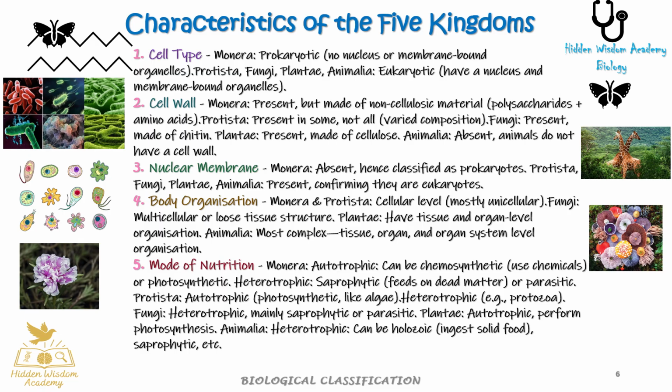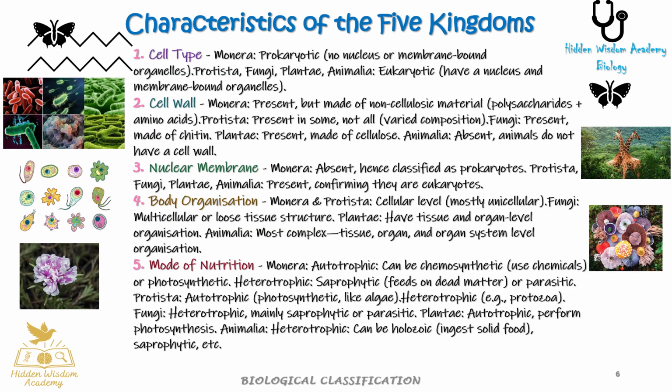3. Nuclear membrane: in Monera, the nuclear membrane is absent, hence classified as prokaryotes. But in Protista, fungi, Plantae, Animalia, the nuclear membrane is present, confirming they are eukaryotes. 4. Body organization: Monera and Protista have a cellular level of body organization, mostly unicellular. Fungi have a multicellular or loose tissue structure. Plantae have tissue and organ-level organization. Animalia has the most complex, with tissue, organ, and organ system-level organization.